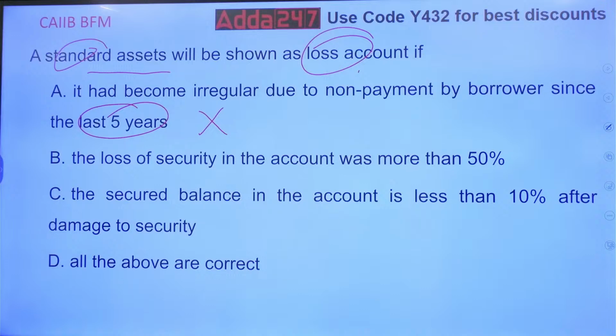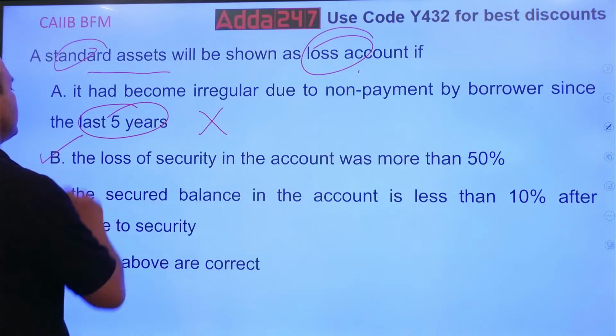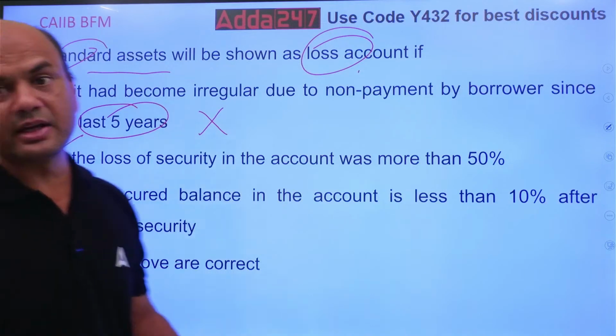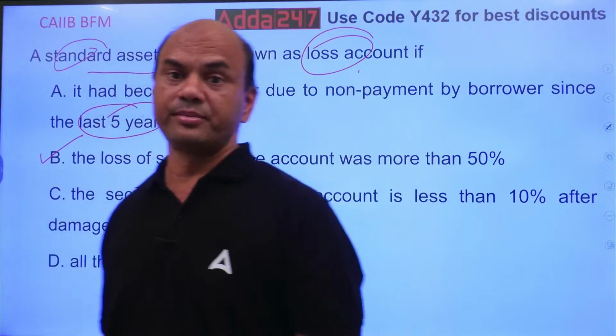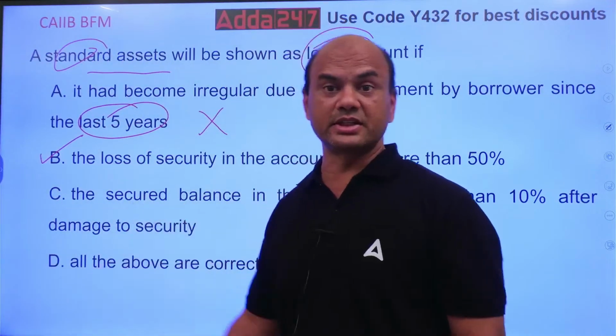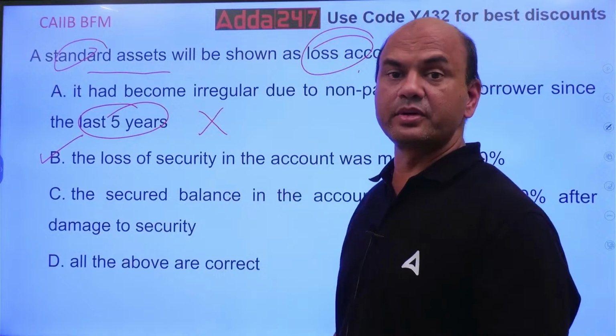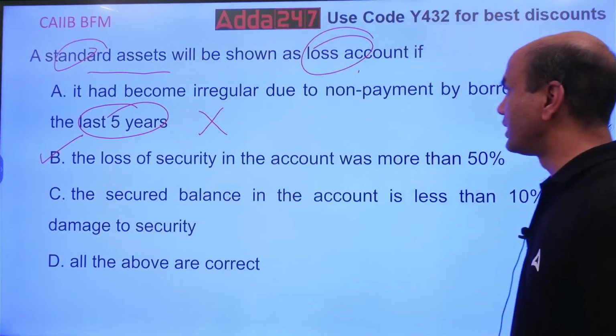So the answer is, this is the answer. Loss of security is more than 50%. That is the answer. Okay, if it immediately reduces heavily, then you can consider it as a loss asset. Very important characteristic given over here. Okay, got it?